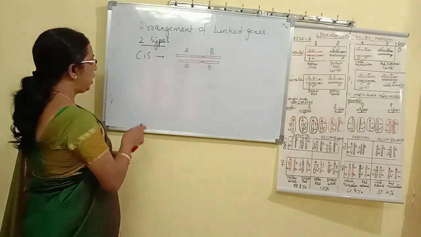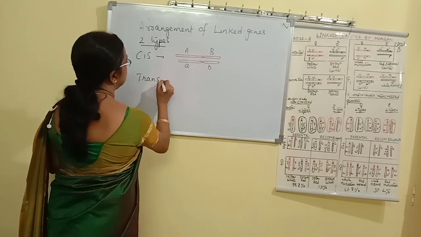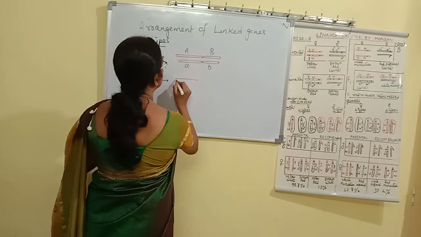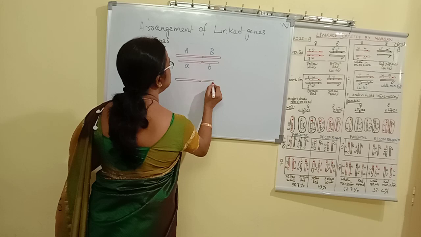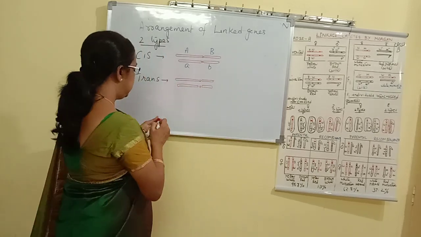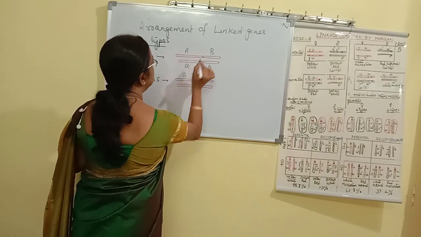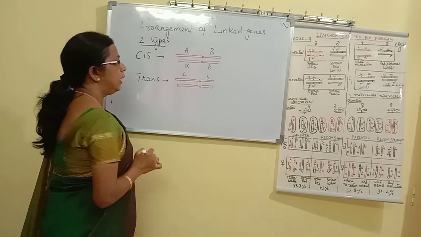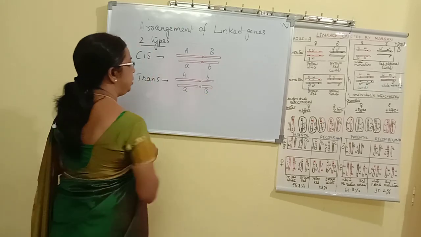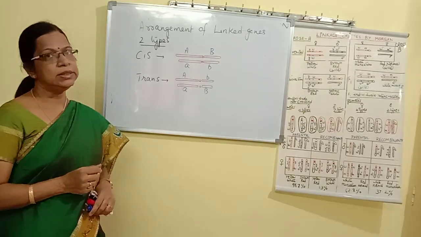Now, the second type of arrangement is called a trans arrangement. In case of trans arrangement, we find just the opposite. One chromosome will have one dominant allele, then the other one will be a recessive allele. Similarly, here suppose A is a recessive allele, B will be a dominant allele. So this type of arrangement is called trans.